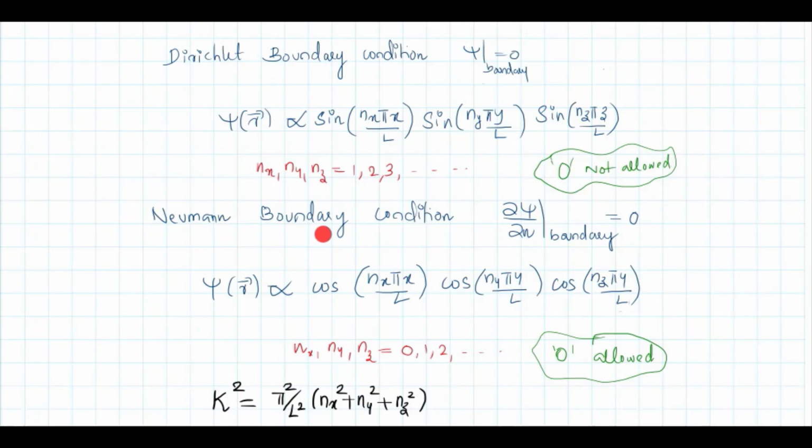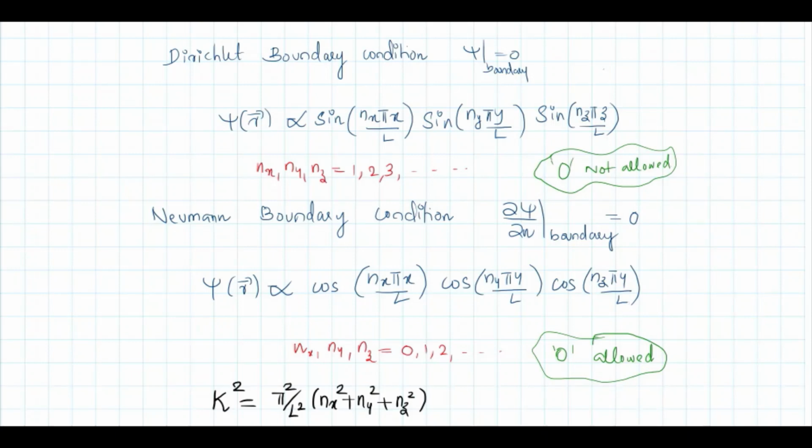Okay, so for the Neumann boundary condition, the solution contains cos terms. So here nx, ny, nz can take values 0, 1, 2, etc. For the Dirichlet boundary condition problem, the quantum numbers can have only 1, 2, 3, etc. Here for the Neumann boundary condition problem, nx, ny, nz can take the value 0 as well. Okay, so 0 is allowed.